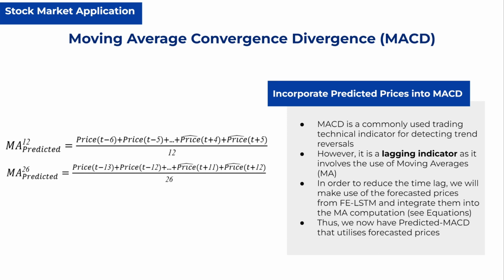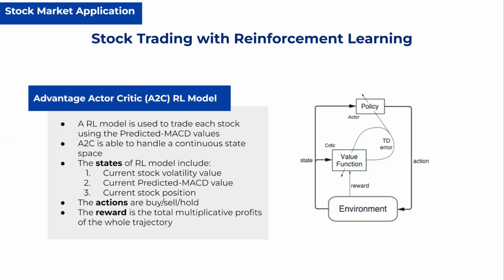utilizes forecasted prices. In order to trade individual stocks, we use the Advantage Actor Critic or A2C reinforcement learning model as it can handle a continuous state space. Here we utilize our predicted MACD values as part of the state space, and the A2C model can either choose to buy, sell, or hold its current position. To train the reinforcement learning model, the reward is set to be the total multiplicative profits.